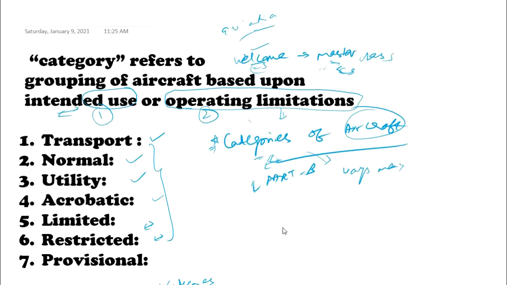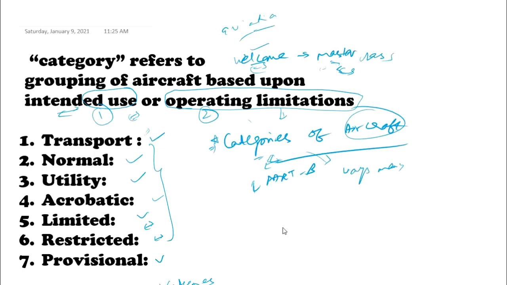One such way is depending on how the aircraft is used and what the operating limitations of the aircraft are, like the number of persons and what it is actually used for. Aircraft can be categorized in one of these seven ways. They are transport, normal, utility, acrobatic, limited, restricted, and provisional.